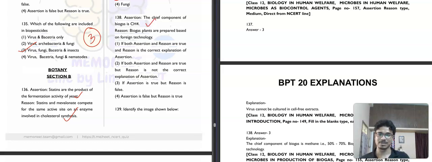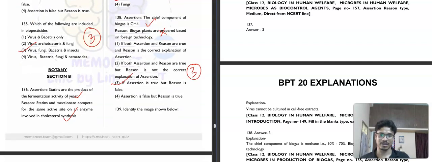50 to 70%. And the reason is given: biogas plants are prepared based on foreign technology. I don't think this is correct. This biogas plant is totally Indian. They were developed by IARI and KVIC. Okay, so the assertion is true, but the reason is false. The third option here will be our correct answer.